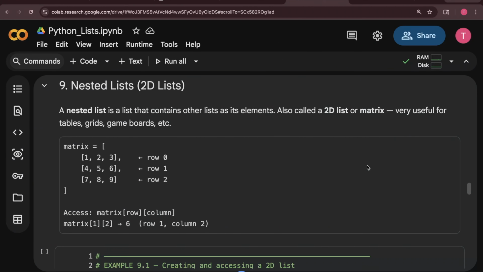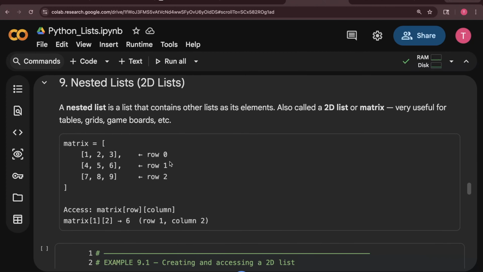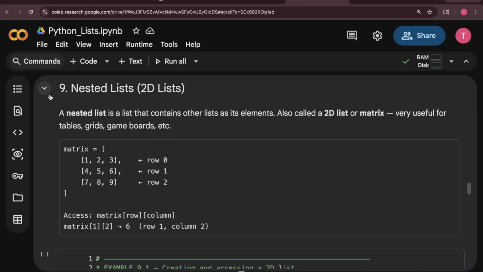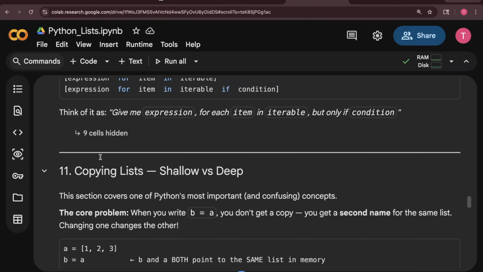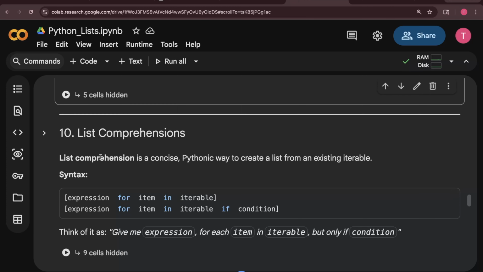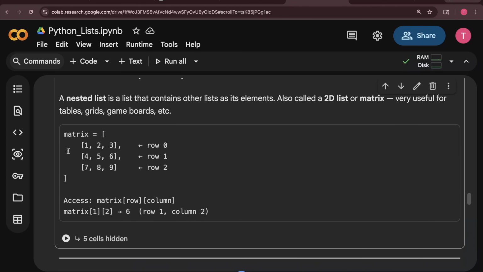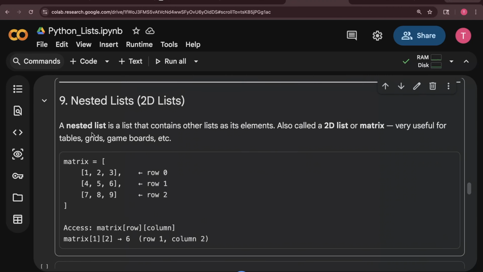Okay, so we will be continuing with the left part of our list inside Python. We talk about nested list. This part was pending, and we talk about copying list, shallow versus deep. We talk about both of them. Okay, so what is nested list?